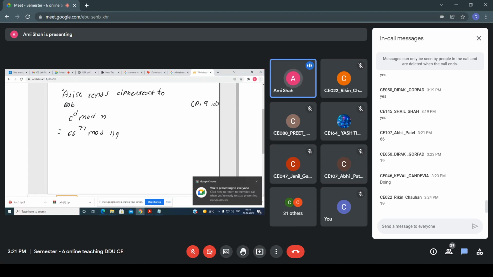So here the answer is 19, which means the original plain text that I am getting. Initially, we took m equals 19, right? Is it clear up to this point? Does anyone have a doubt?